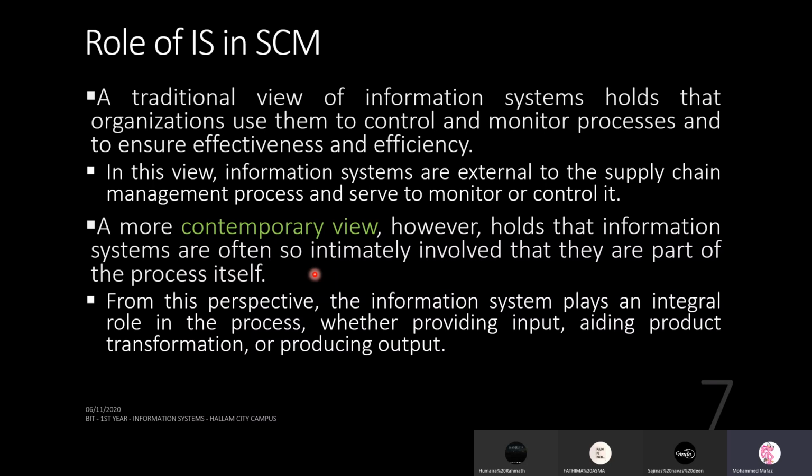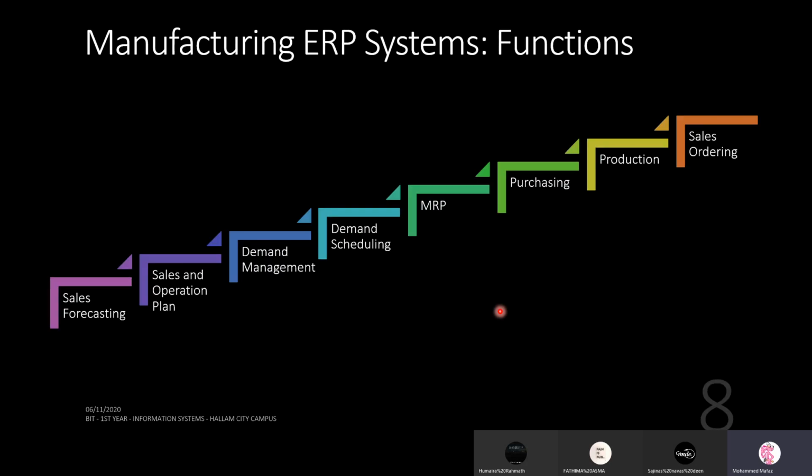You can't look at it as a separate system where you manually go and do things. It is needed in the process. From this perspective, the information system plays an integral role, whether providing input, aiding product transformation, or producing output. That is how information systems are used today in the SCM process.